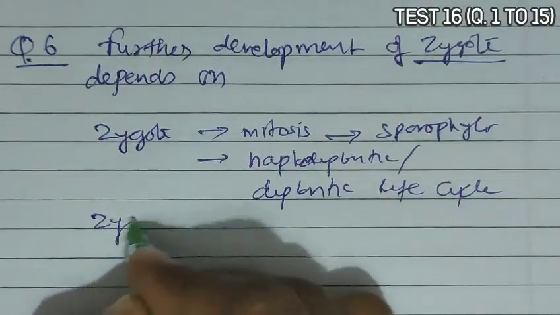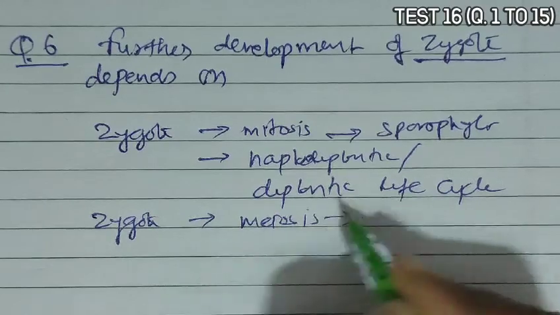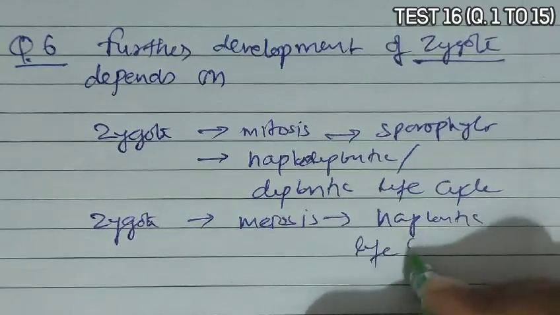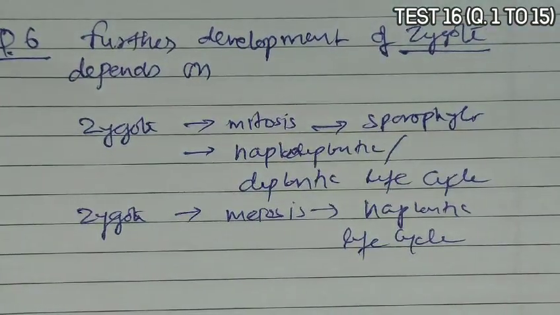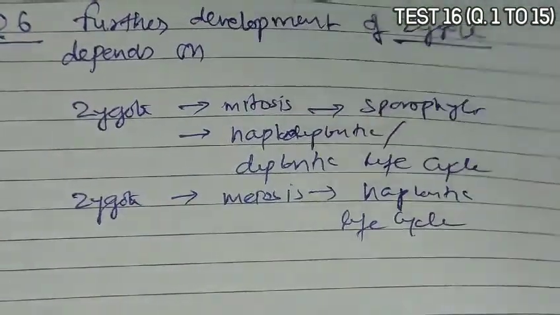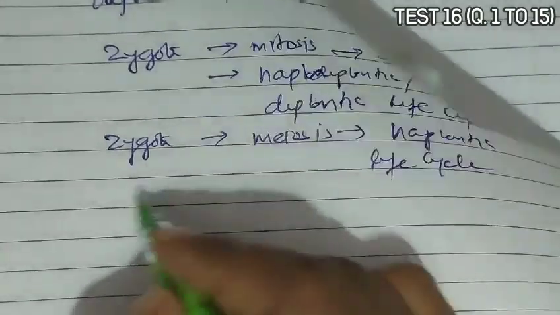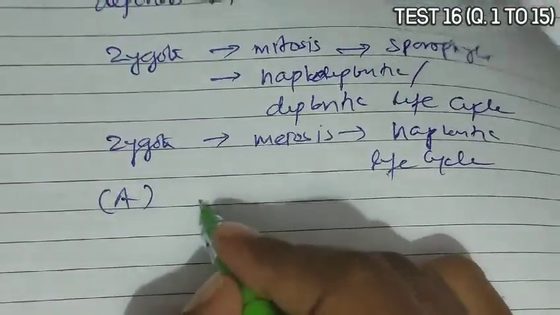But if the zygote undergoes meiosis, it shows the haplontic life cycle. So the development of the zygote depends on the life cycle first. Second, whether meiosis or mitosis will occur depends on the environment. Option A is type of life cycle.